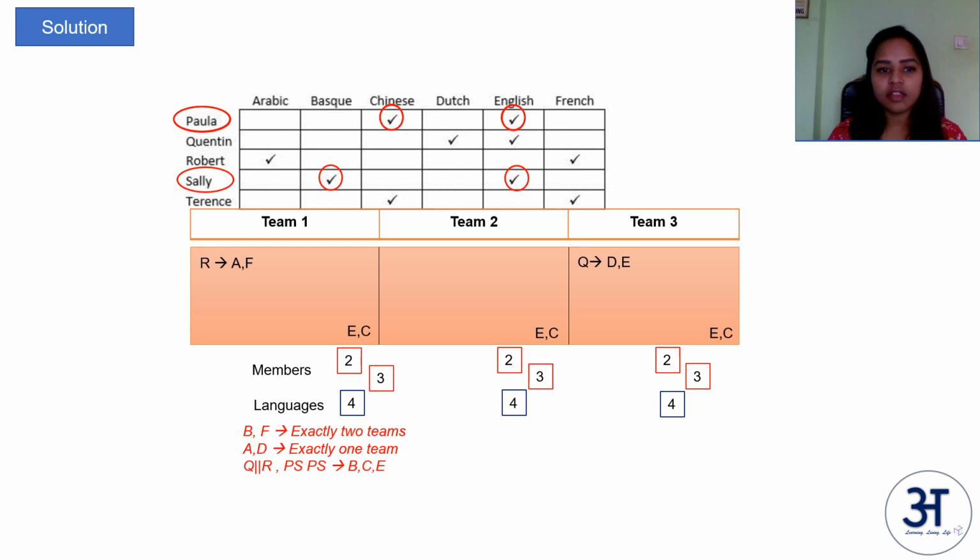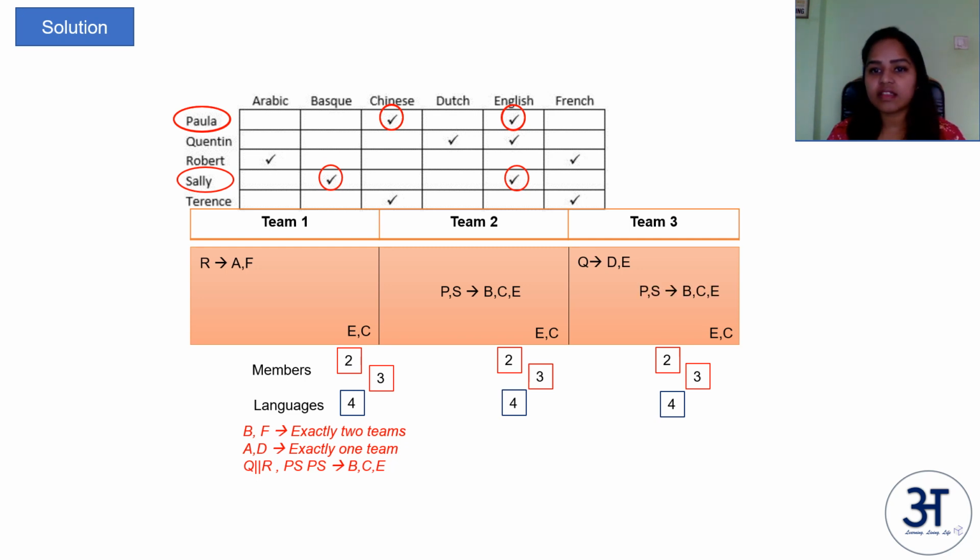Let us now look at the solution. I'll first look at P and S. If P and S are together, they together constitute languages B, C and E. We know that in team 1 the 4 language threshold is already reached: A, F, E and C. So the new language B cannot come in team 1. So P and S have to be members of team 2 and team 3.